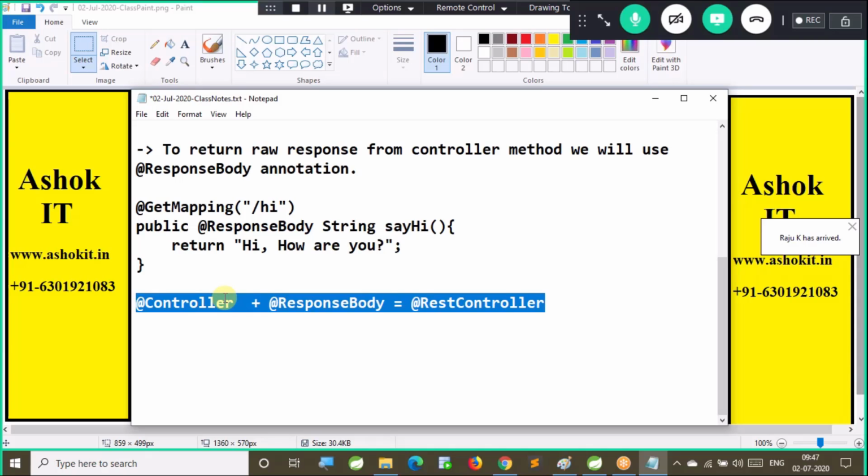Are you guys able to follow this? @Controller plus @ResponseBody is equal to @RestController. Earlier, @RestController was not available. In later versions of the Spring framework, they released @RestController. Earlier also, people used to develop REST APIs by using @Controller plus @ResponseBody. Then Spring realized, why use two annotations? Why don't we provide one annotation for that? That's where the @RestController annotation came into the market. We'll talk about @RestController in the RESTful services. Right, let's move on.